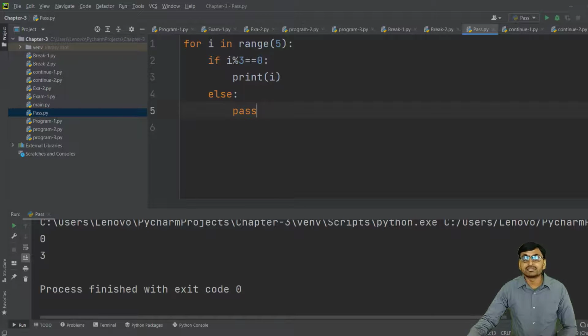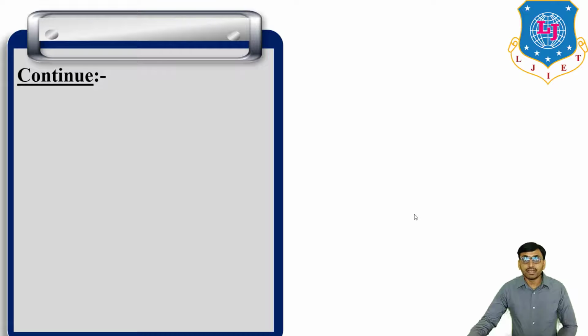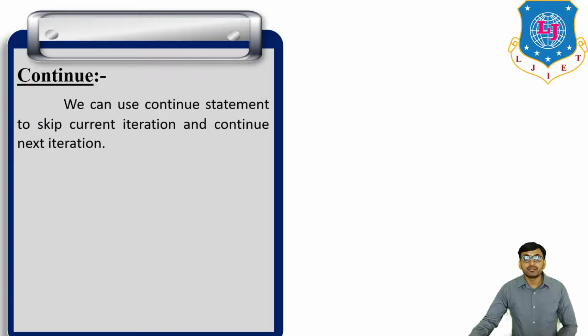This condition is satisfied. Okay. Then the continue statement. We can use the continue statement to skip the current iteration and continue with the next iteration. For example, for i in range(6), it means 0, 1, 2, 3, 4, 5, not 6.